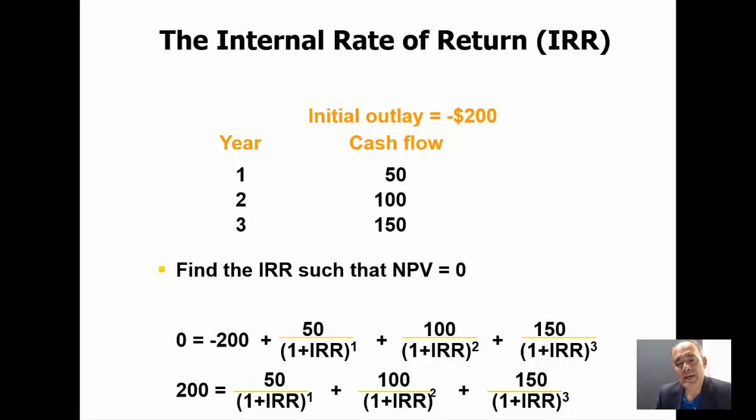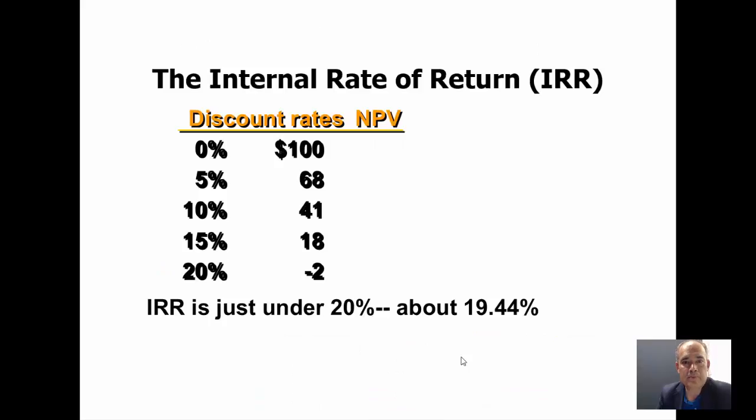Well, now we have an investment project with an initial investment of $200, and then we have cash flows in year 1, 2, and 3 of 50, 100, 150. And they asked me to calculate the internal rate of return. Because it's the discount rate that I have to calculate, and this is very easy to calculate using Excel or financial calculators, you get that the internal rate of return is equal to 19.44%.